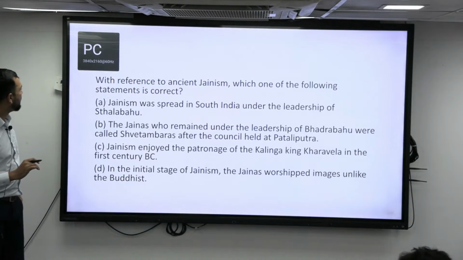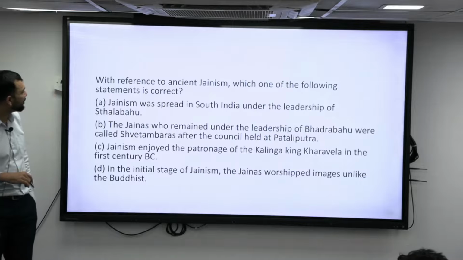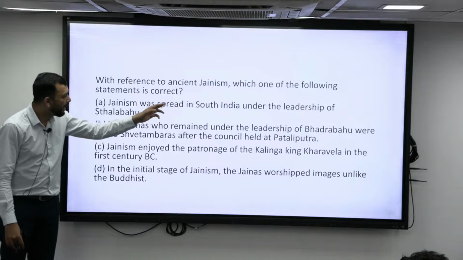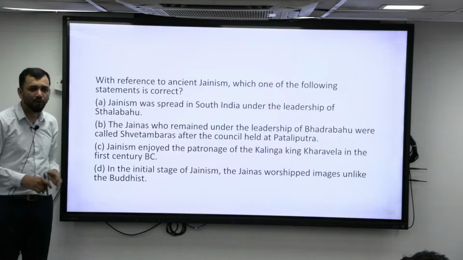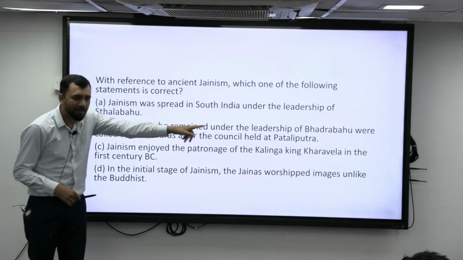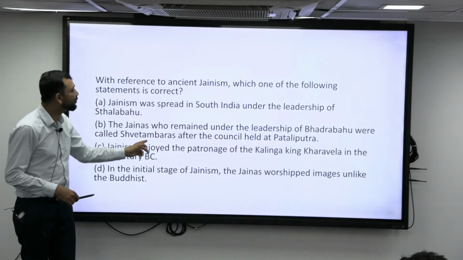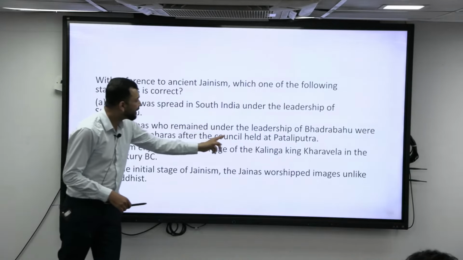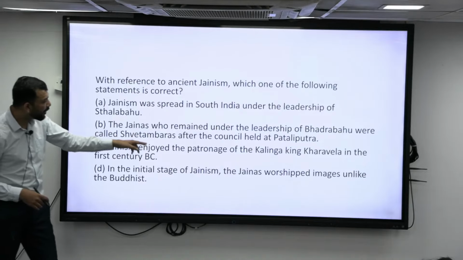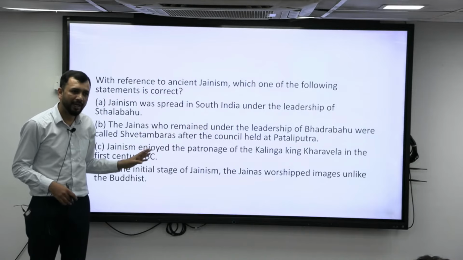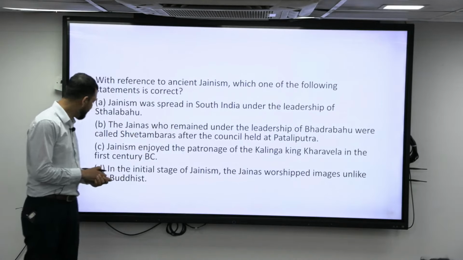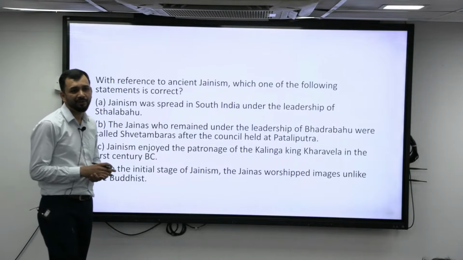Right. With reference to ancient Jainism, which one of the following statements is correct? Jainism was spread in South India under the leadership of Sthulabhadra. No, wrong. Jainas who remained under the leadership of Bhadrabahu were called Shvetambaras after the council held at Pataliputra. Is it correct? No. Jainism enjoyed patronage of Kalinga king Kharavela in the 1st century BC. Right? What has this Kalinga done?